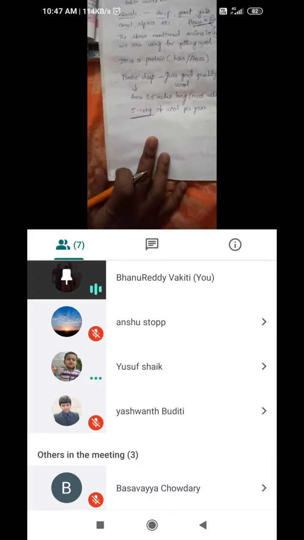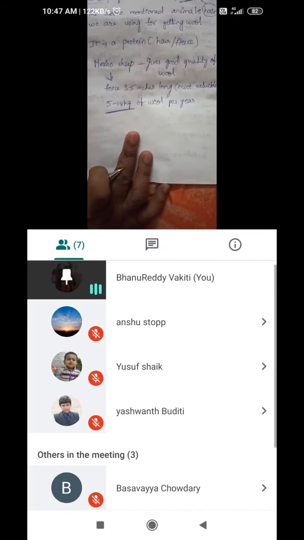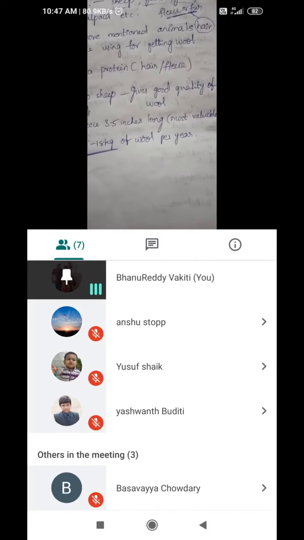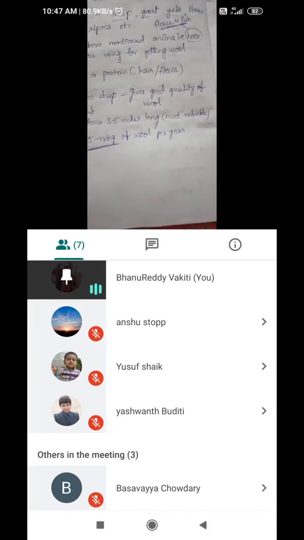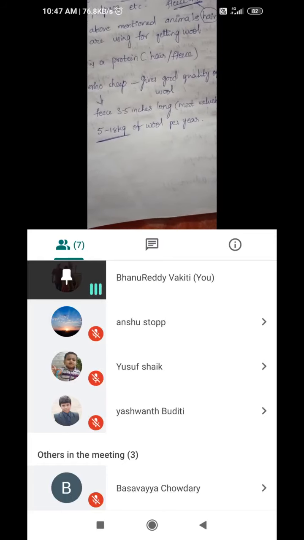Okay, merino sheep may yield about 5 to 18 kg of wool per year. And certainly hair of camel that lives in Rajasthan is not same as Angora goat that lives in Kashmir. Camels have rough and coarse hair.